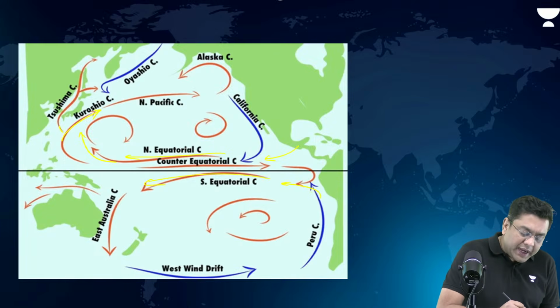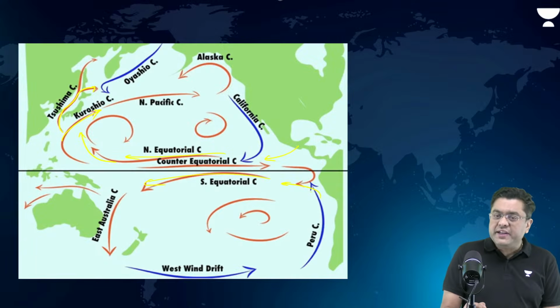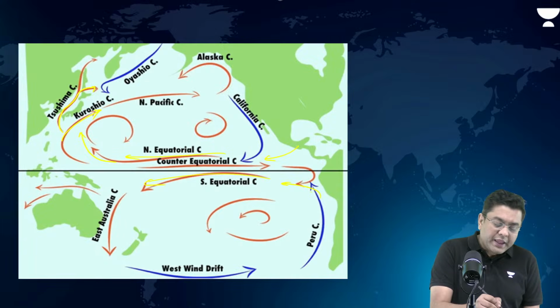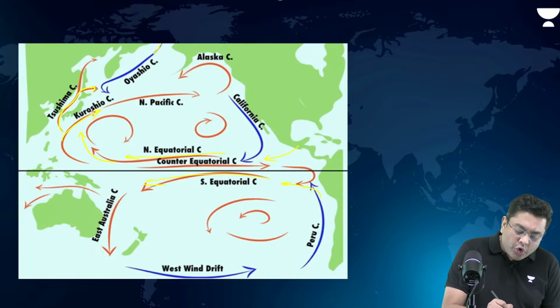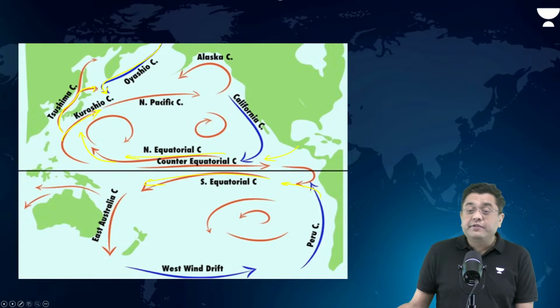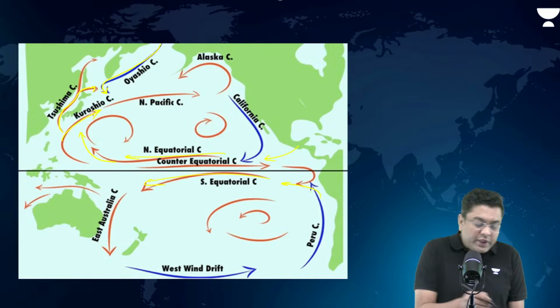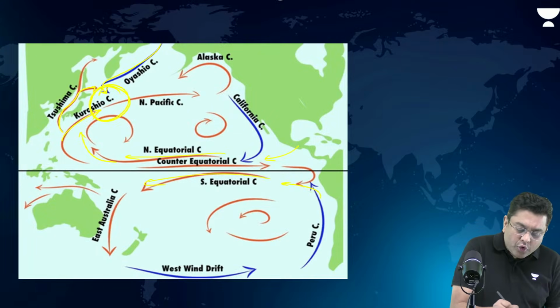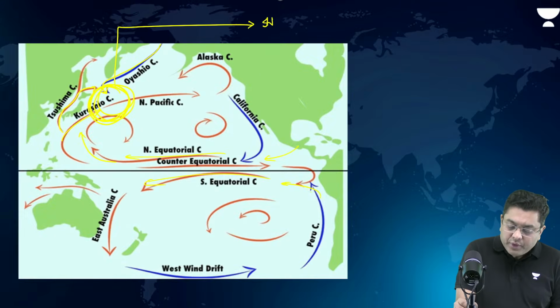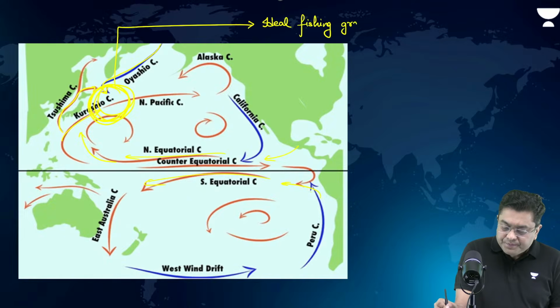Around Tsushima Island, you have the Tsushima current. From the region of the Bering Sea, a cold ocean current comes. That is the Oyashio current. So here again, you will have the mixing of the cold and the warm ocean current. Ideal fishing ground.